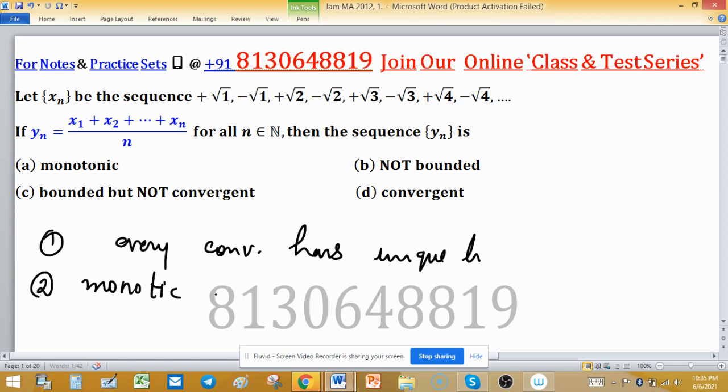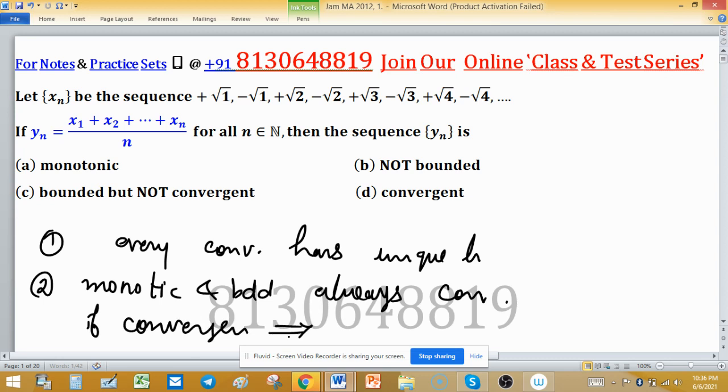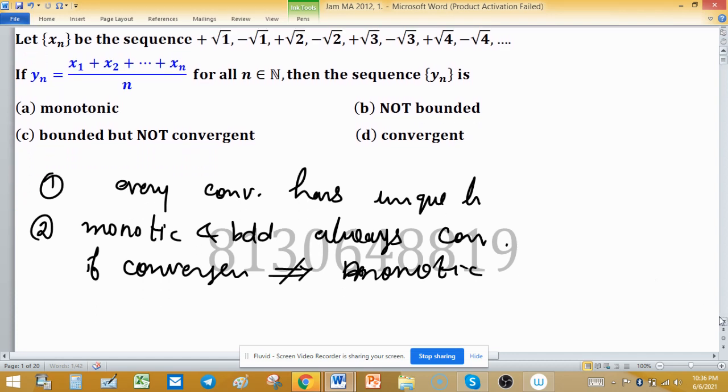A monotonic and bounded sequence is always convergent. But the converse is not true, meaning if a sequence is convergent, it need not imply the sequence is monotonic. But a monotonic and bounded sequence is always convergent.